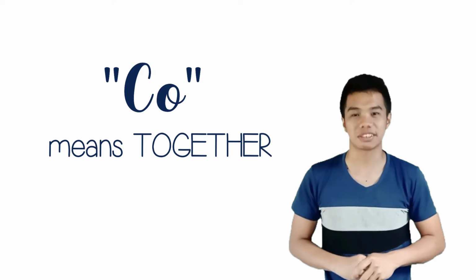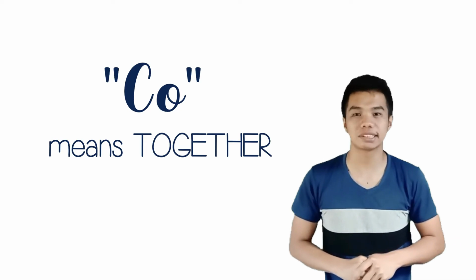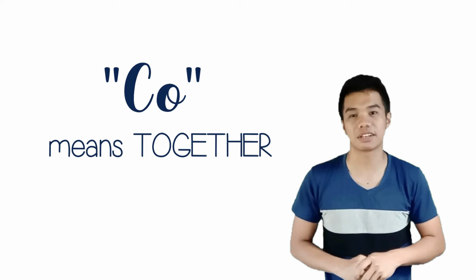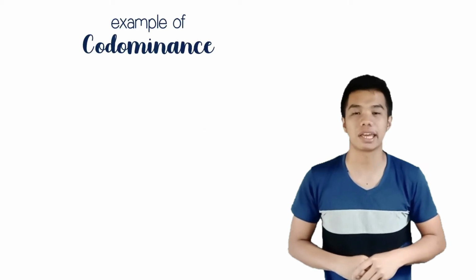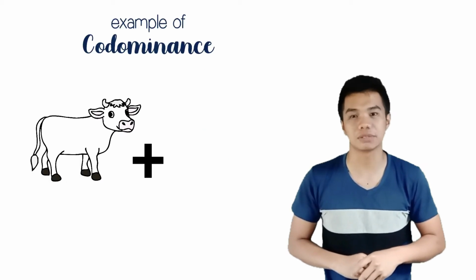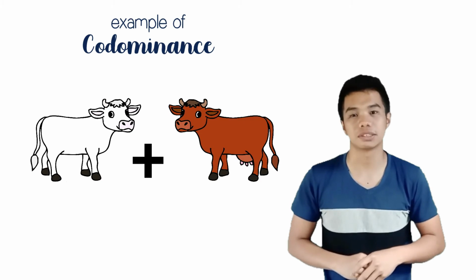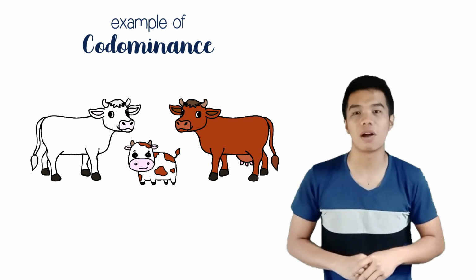Co means together. That's why the trait of both parents can be observed together in their offspring. In our example, a homozygous white cow mates with a homozygous red cow, so their offspring is a roan, or a cow with both red and white furs.